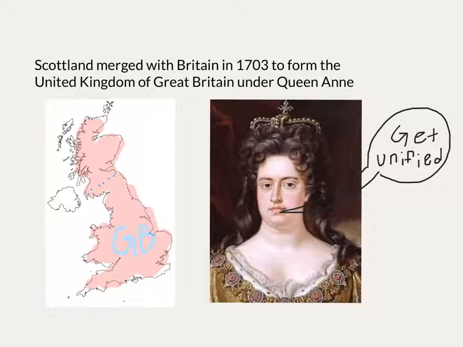Queen Anne facilitated the unification of Scotland and England in 1707, which was then referred to as the United Kingdom of Great Britain under Queen Anne. Her policies of deeper political integration gave the parliaments of England and Scotland the backing they needed to renegotiate a treaty for the union of the two countries.